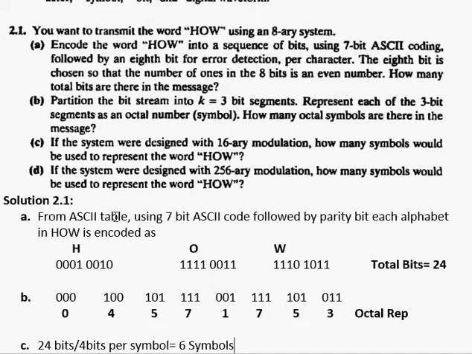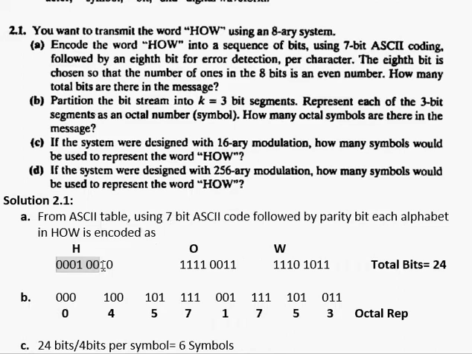It is on page number 59. You will find an ASCII table on page number 59. So if I use that ASCII table and I want to have the 7-bit ASCII code for each alphabet, let's say I have H. So for H, the ASCII coding is 0001 001. These are the 7 bits that are basically the ASCII code from the table.